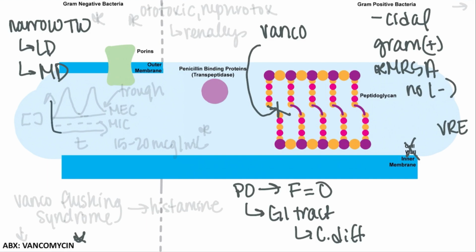So what does this really look like? If we have our concentration time graph here, say our minimum inhibitory concentration is down here, and then our threshold we need to remain above is essentially our minimum effective concentration. When we dose our vancomycin, we want the patient to remain above the minimum effective concentration, which is our trough level, and then redose again, maintaining them above that minimum effective concentration, and hitting that target trough concentration at the end of our dosing interval.